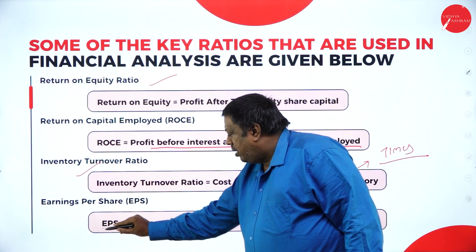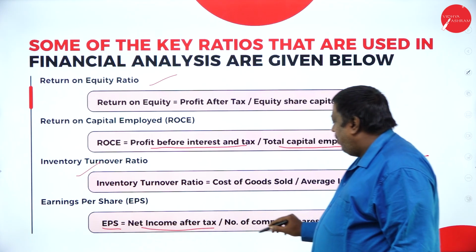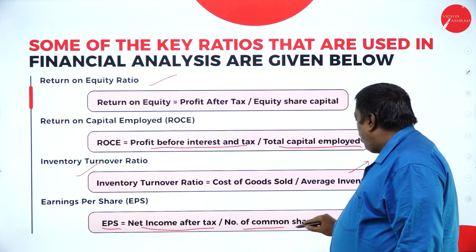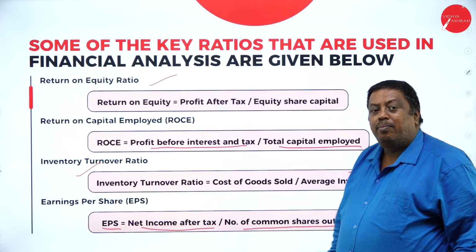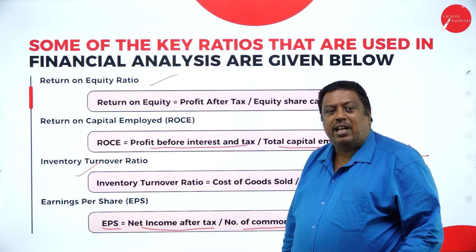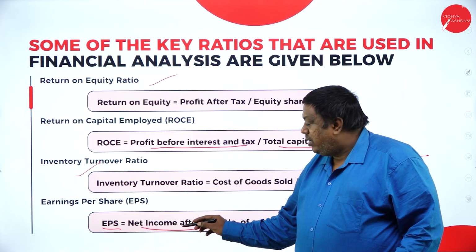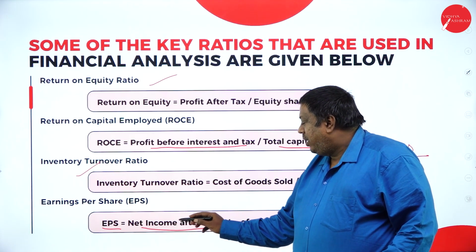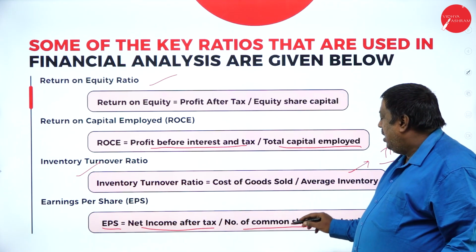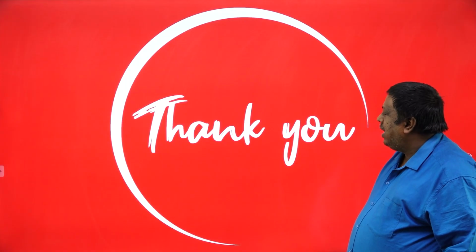And what is my earnings per share? Net income after tax divided by the number of common shares outstanding. That means the number of shares issued to the public should be taken care of. What is the net income we have here? Profit after tax, that should be divided by the number of shares in the organization.